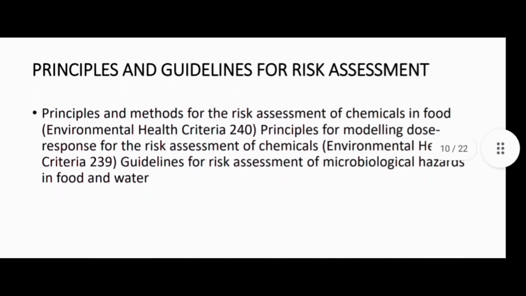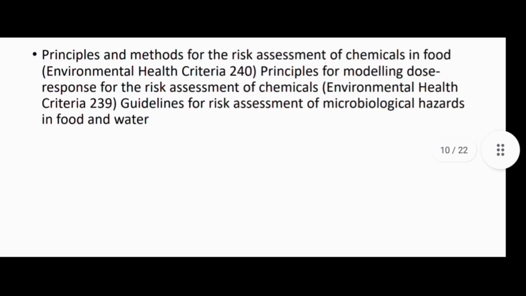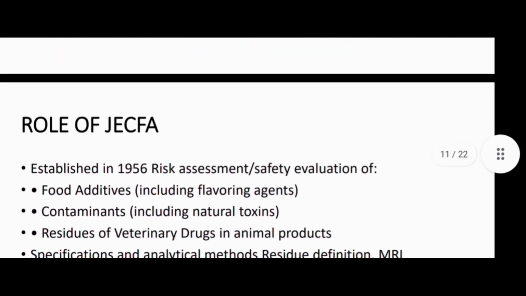Now come to the point which is about the principles and guidelines for risk assessment. What are the principles and guidelines? Basically, principles and methods for the risk assessment of chemicals in food, Environmental Health Criteria 240; principles for modeling dose-response for the risk assessment of chemicals, which comes under Environmental Health Criteria 239; and guidelines for risk assessment of microbiological hazards in food and water. So these are the principles and guidelines for risk assessment, which majorly deal with chemical and biological hazards.